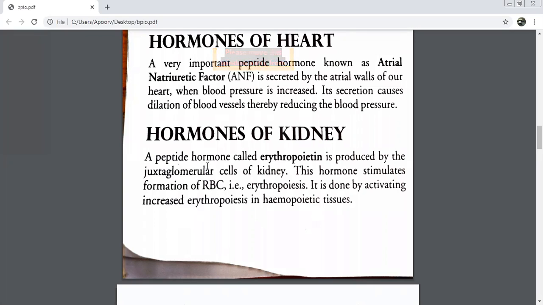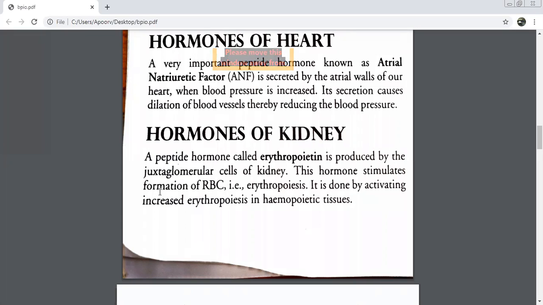Chaliye, let's discuss this again one by one. The name of the peptide hormone produced in the kidney is erythropoietin. This is released by the JG cells. In short, juxtaglomerular cells of the kidneys are called JG cells. J stands for juxta and G for glomerular. So this becomes JG cells. What do you call these cells in short? JG cells.